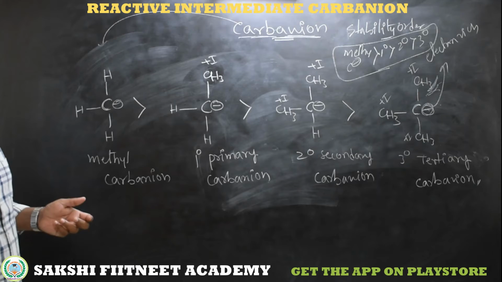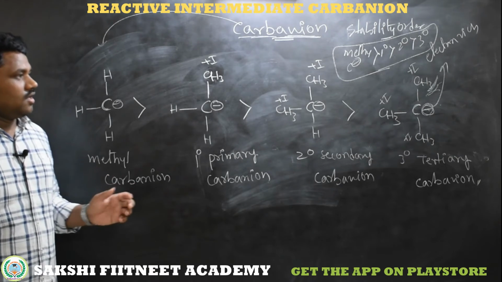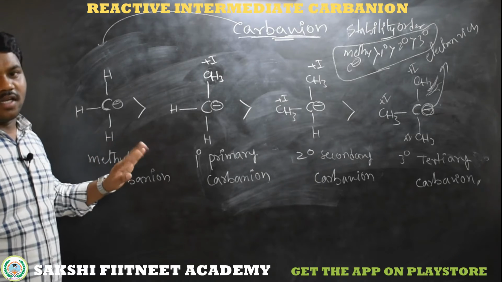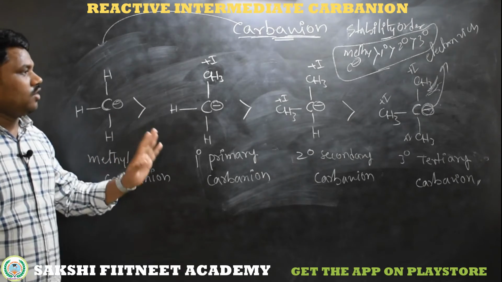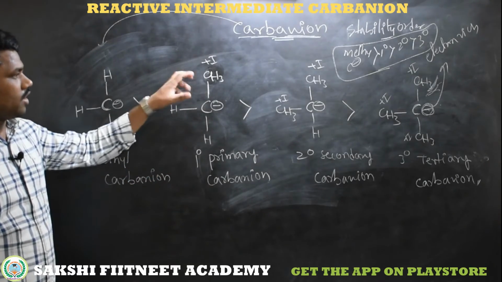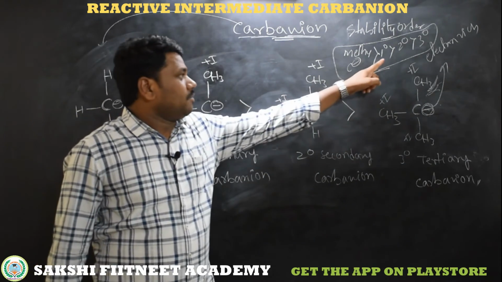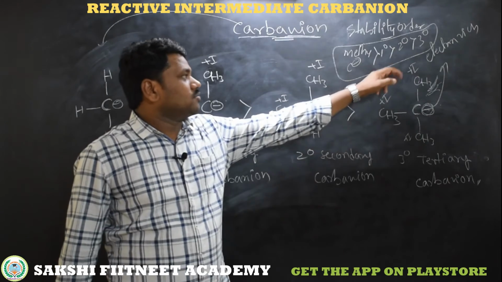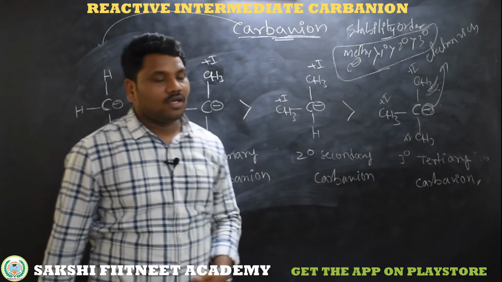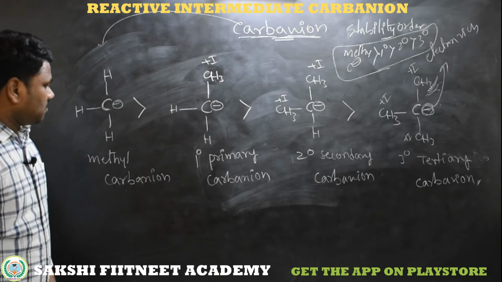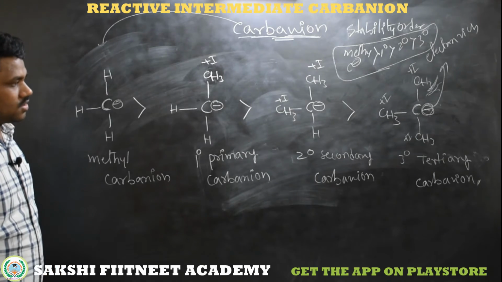If the carbanion is present with resonance, then the molecule having resonance becomes more stable. But here, according to the inductive effect of the alkyl groups, methyl carbanion is more stable than primary carbanion, primary is more stable than secondary, then tertiary carbanion. So this is the stability order: methyl, primary, secondary and tertiary.